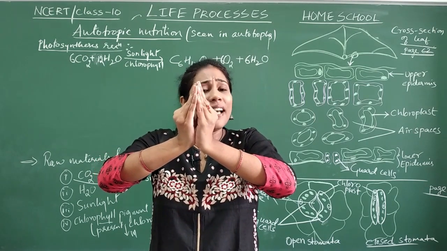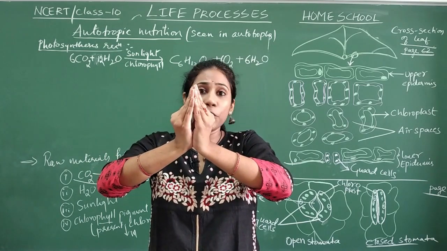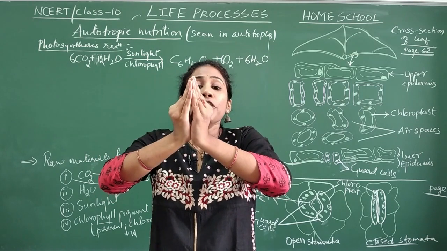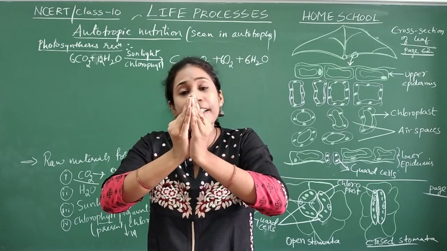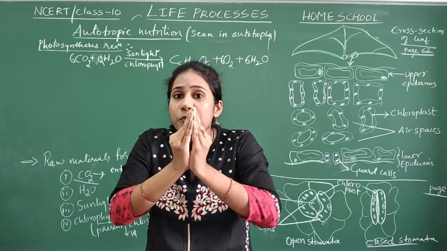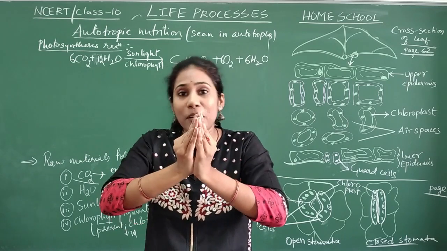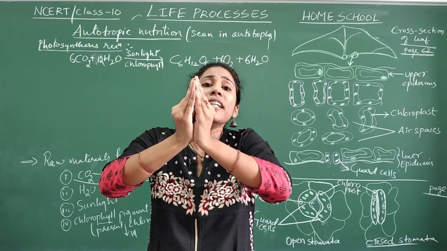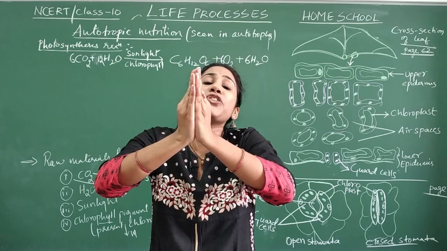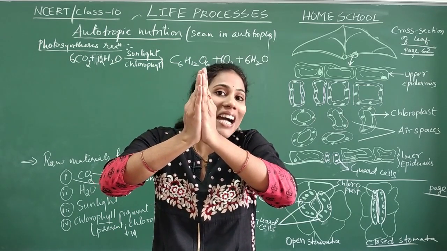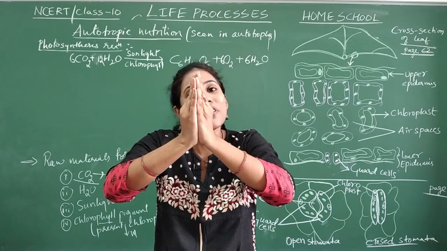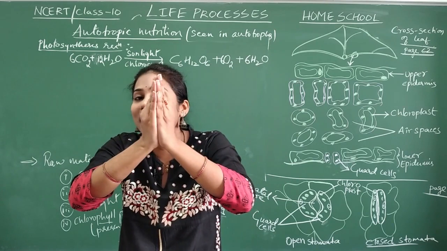Okay, and once enough carbon dioxide enters into a leaf, all the water content that the guard cell had absorbed previously will come outside. Once all the water comes outside, the guard cell will shrink. Once the guard cell shrinks, what is happening? The stomata is getting closed. That is, the pore, the hole, is getting closed.